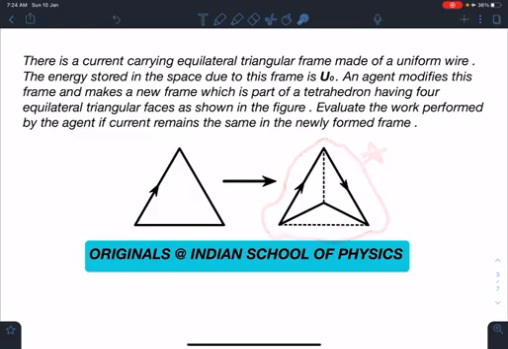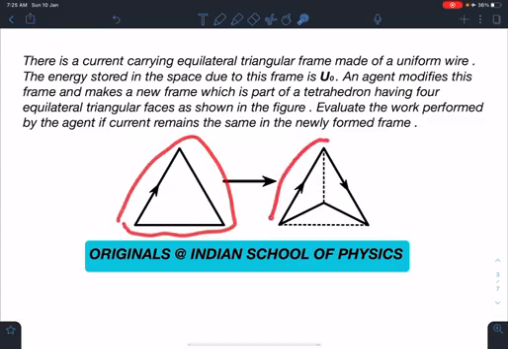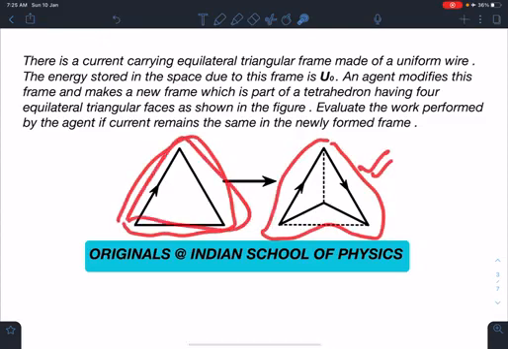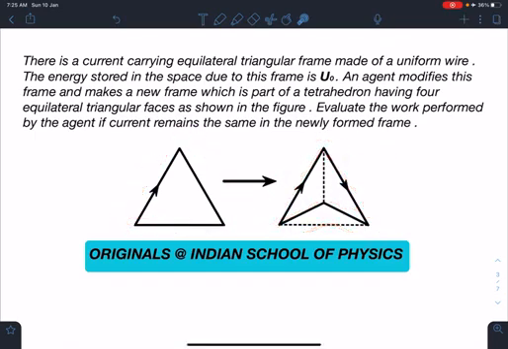Even though diagram-wise they may look the same size, if you read the language of this problem carefully, you will realize that by modifying this frame they are making this new one. So definitely it is going to be a smaller one, because here there are 3 sides and here there are 4 sides. Alright, so let's start.